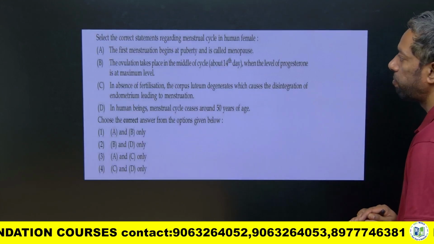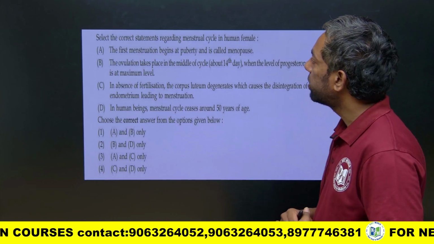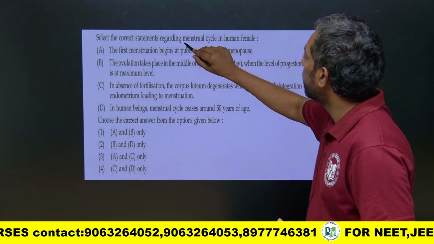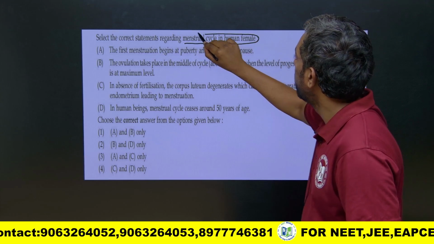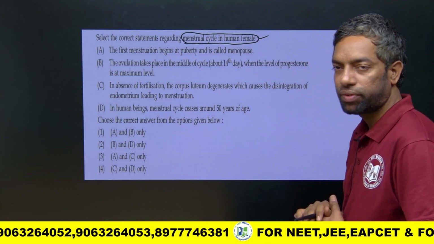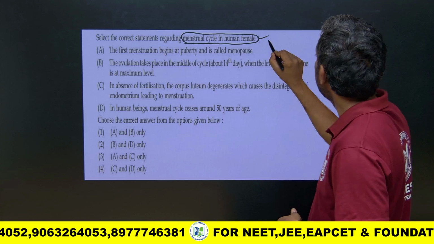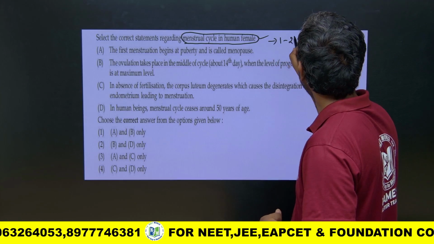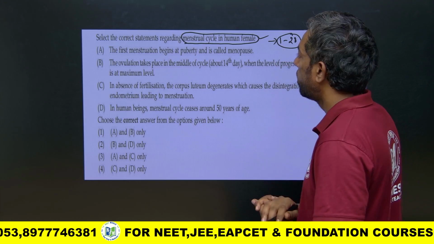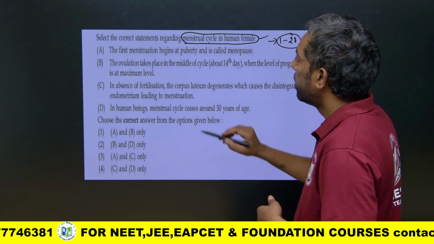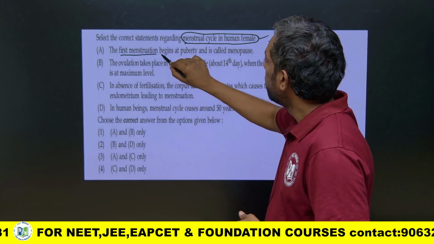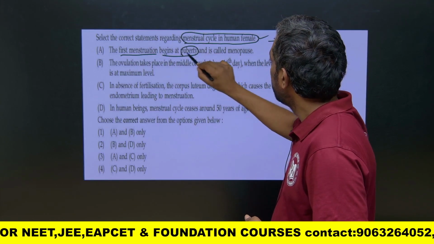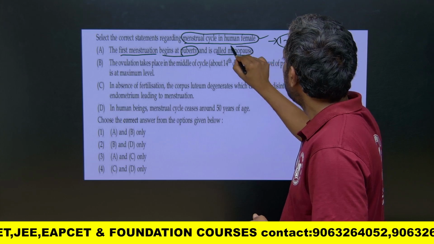Next question: select the correct statement regarding the menstrual cycle in the human female. The menstrual cycle is about 28 days. The first statement says the first menstruation at puberty is called menopause.